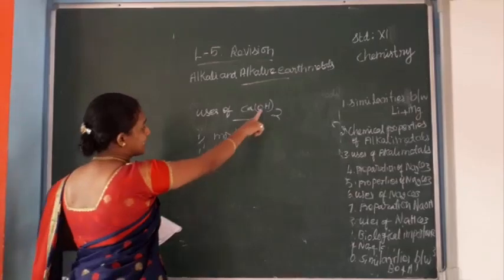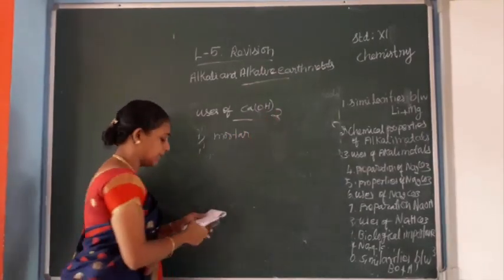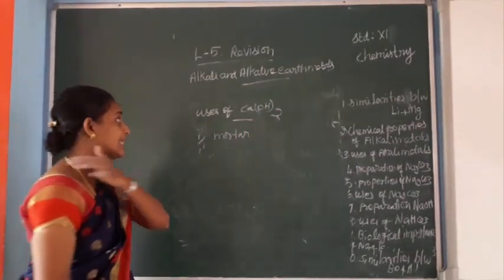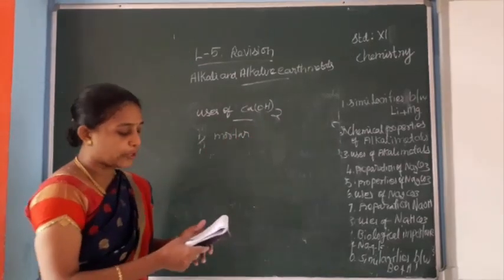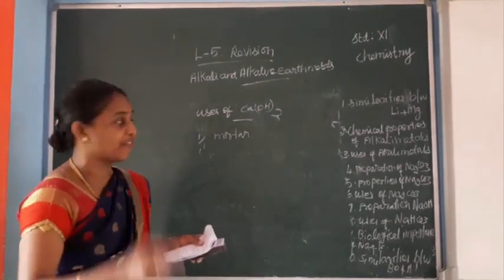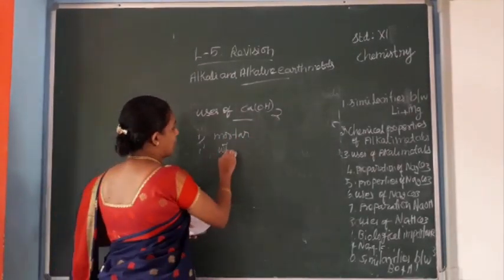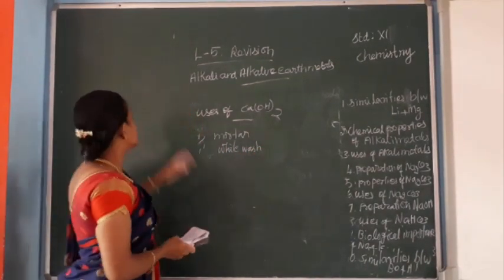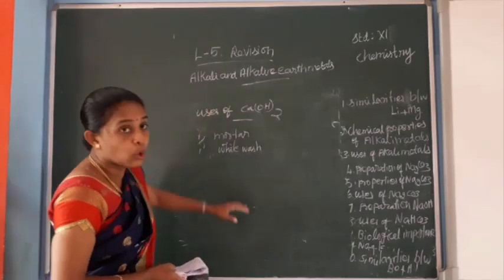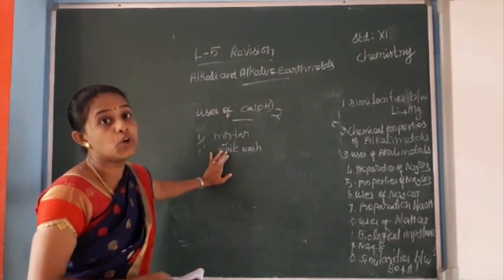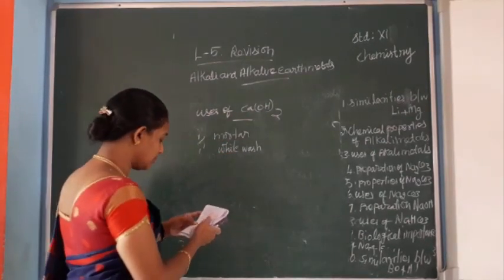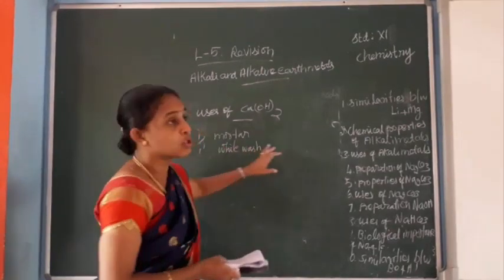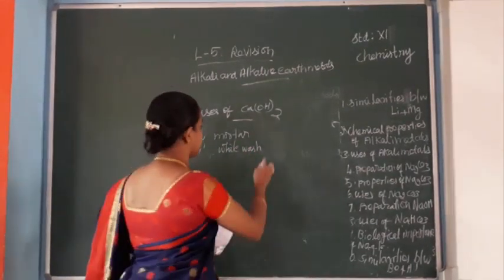Slaked lime is used in whitewash due to its disinfecting property. What is the purpose of whitewash? It is due to disinfection.